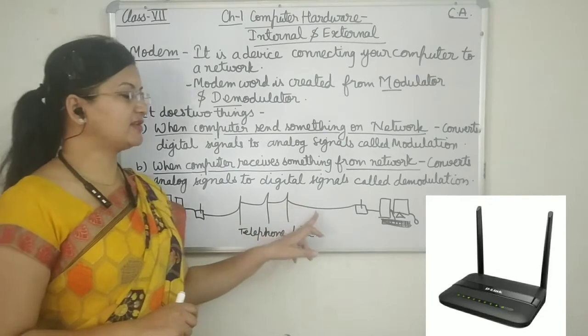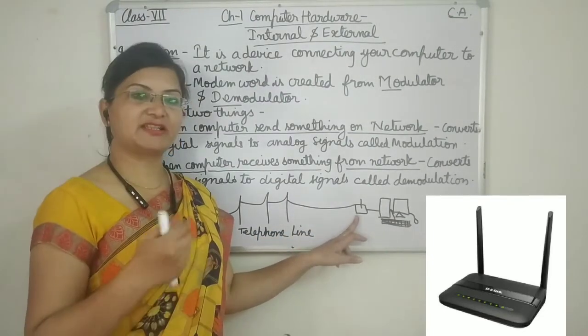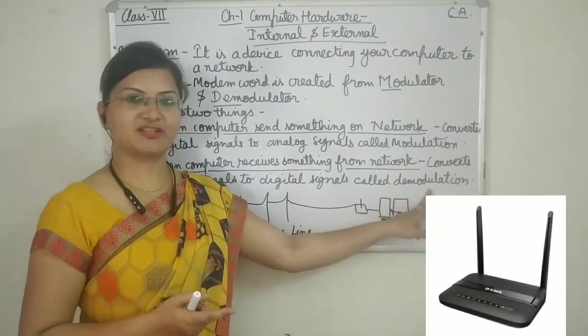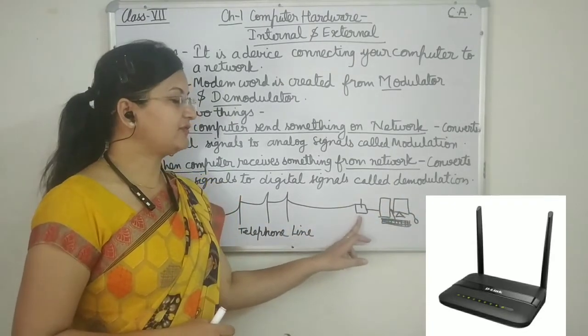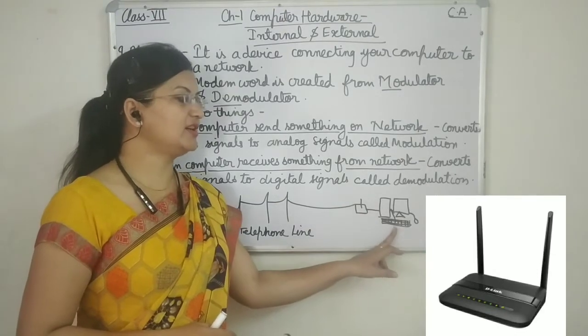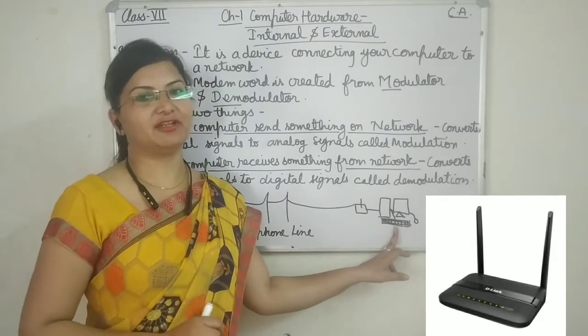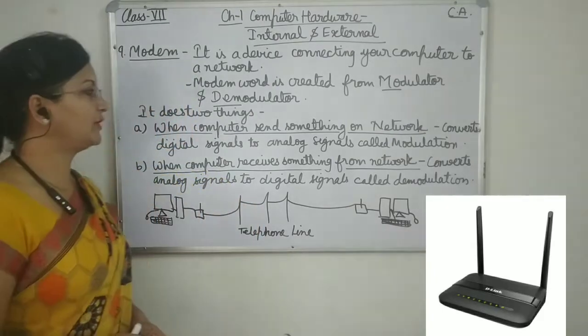Then the analog signal will be received by the receiver modem. Now what will the receiver modem do? Demodulation. That means it will convert the analog signal received from the telephone lines to the digital signals so that the receiver computer can receive the message. I hope you understood this.